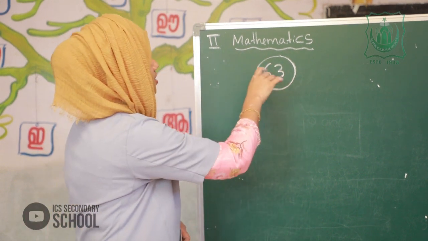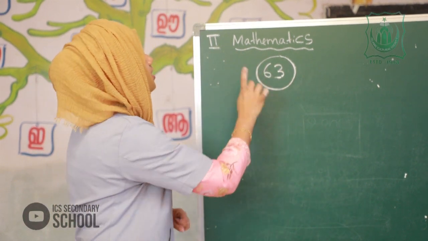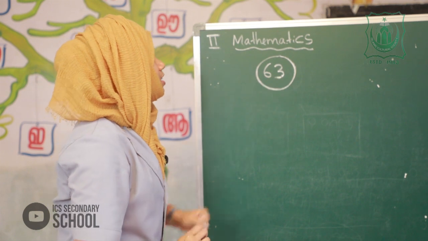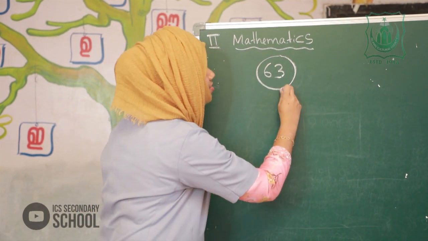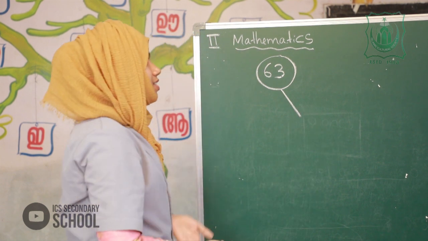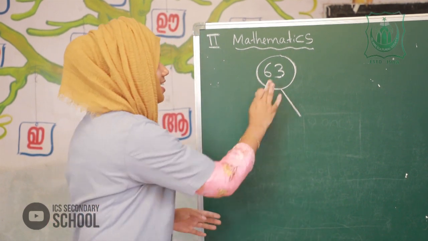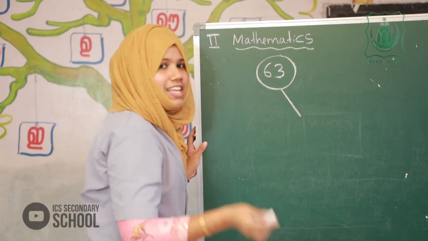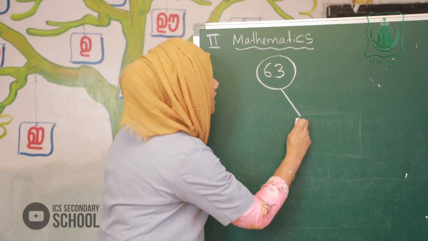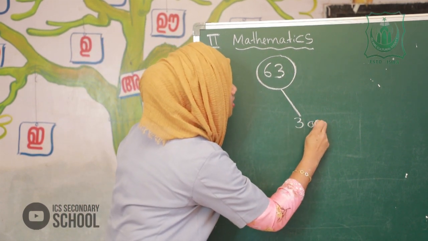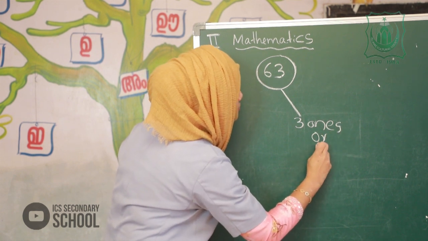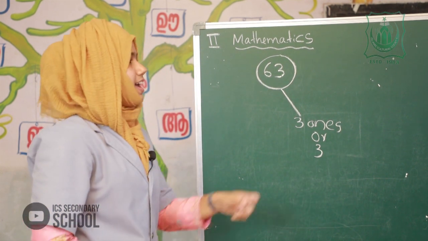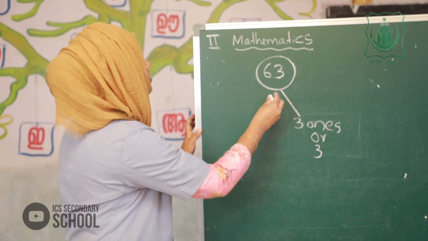So, sorry, in 63, the place value of 3 is, yes, the place value of 3 is 3 ones. Okay, 3 ones. 3 ones means 3.